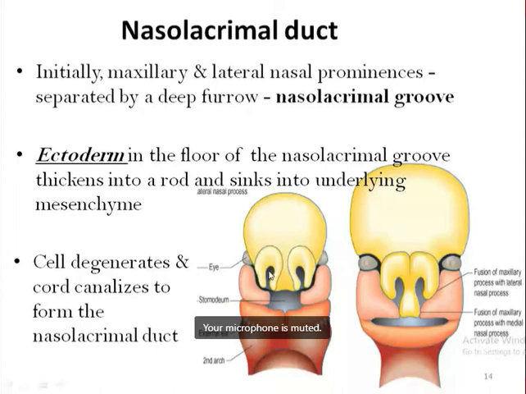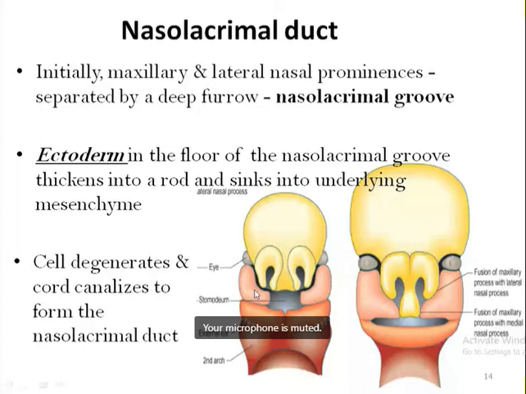Okay, so as we can see, initially this maxillary prominence and lateral nasal prominence are separated by a deep depression or a deep furrow, which is known as nasolacrimal groove. Then the ectoderm present within the floor of this nasolacrimal groove begins to thicken into a rod-shaped thick cord of cell.